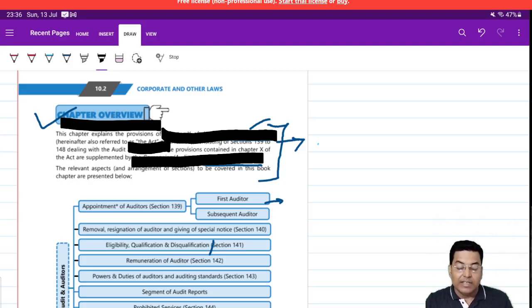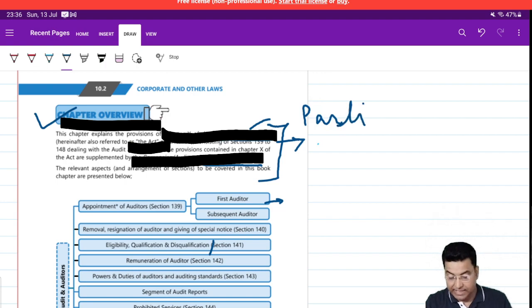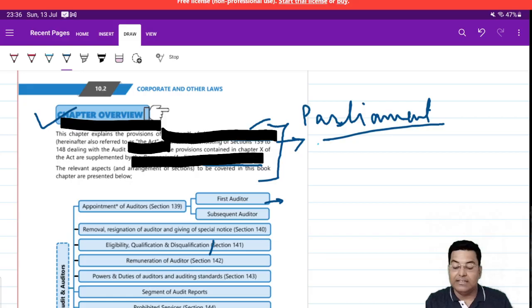Whenever a law is made by the parliament, this is called an act. For instance, the Companies Act has been made by whom? By the parliament only. So when a parliament makes any act, those will be called an act.